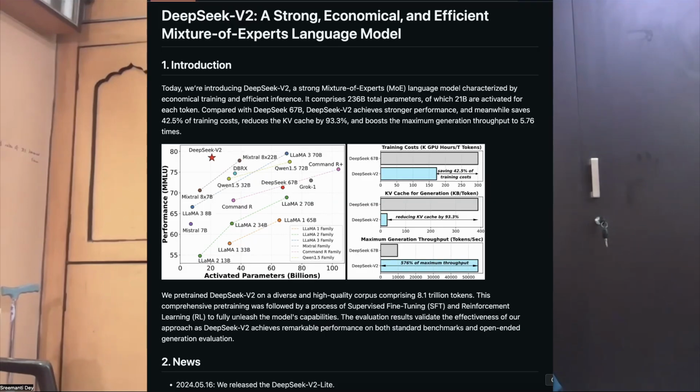Now in 2024, DeepSeek leveled up with V2, which featured 236 billion parameters. If you want to imagine how much that means, Llama 3.1 8B, which has been here for a long time, has 8 billion parameters, and the 70B Llama has 70 billion parameters. But 236 billion parameters was unheard of in an open source model, and they were literally the first ones to get this done. But still it was not very much on par with all the benchmarks that we have right now.